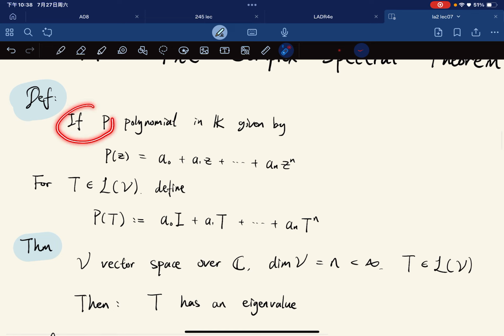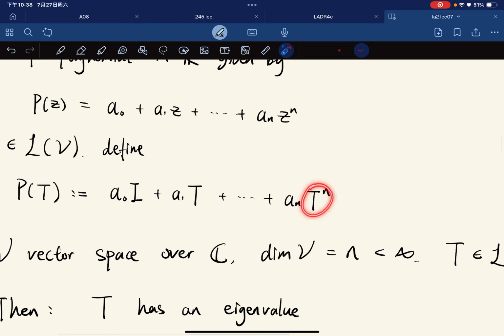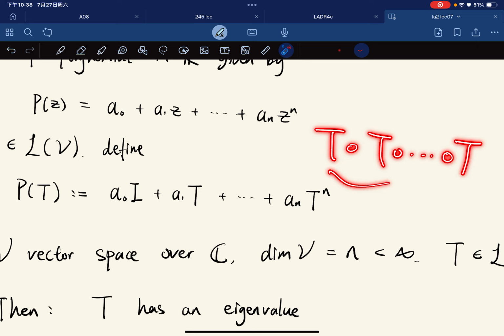For any polynomial in K given by this, we define the polynomial with the input the operator T as a_0 gives a_0 I, the identity map, a_1 z is T, and z^n gives T^n. And T^n is the algebra over the operators, which is T composed n times, okay?